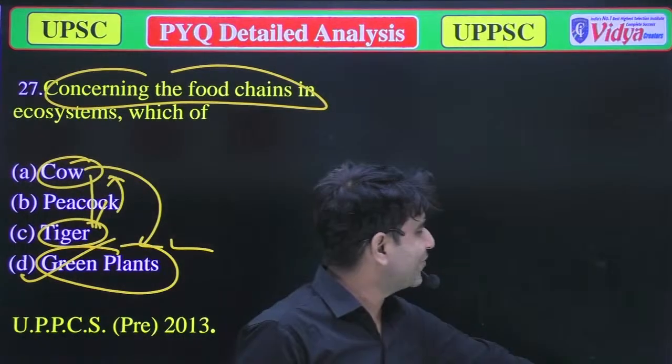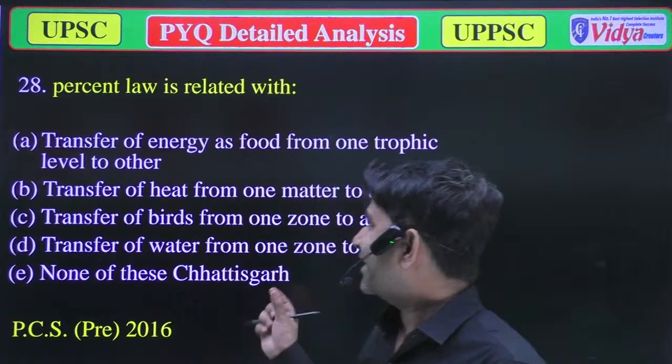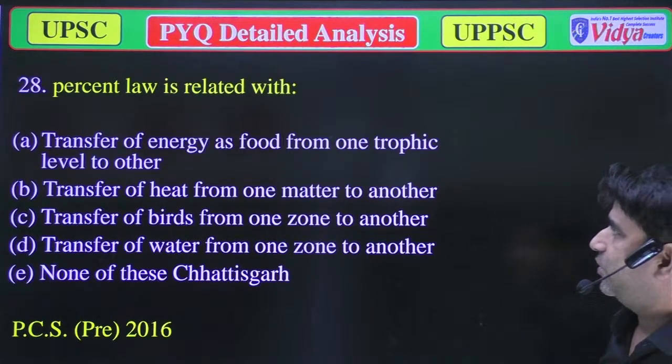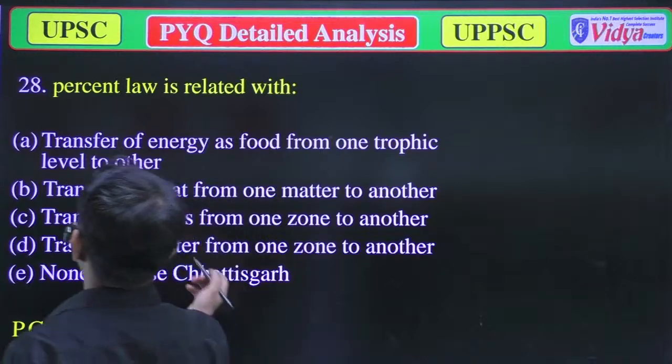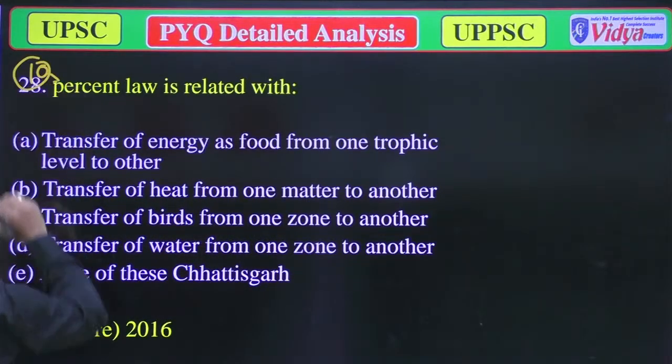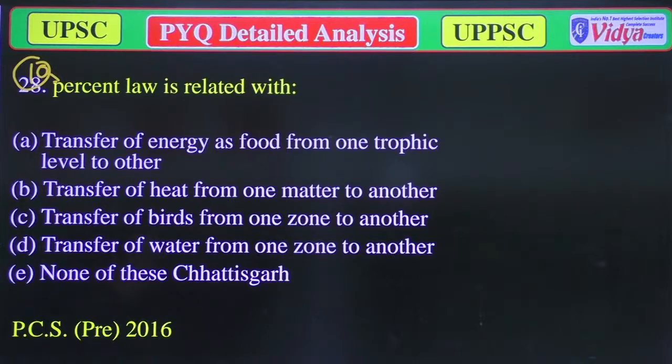Now we'll move to the next question. Our next question is, percentage laws related to. I think there's some misprint. The question is, 10% law is related to which?